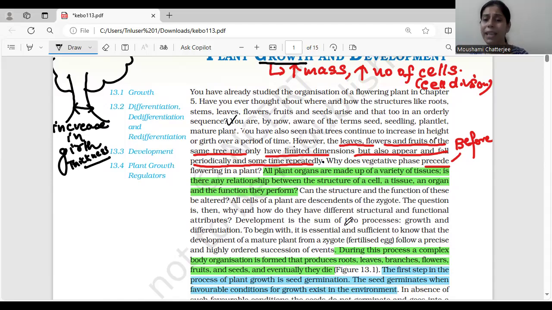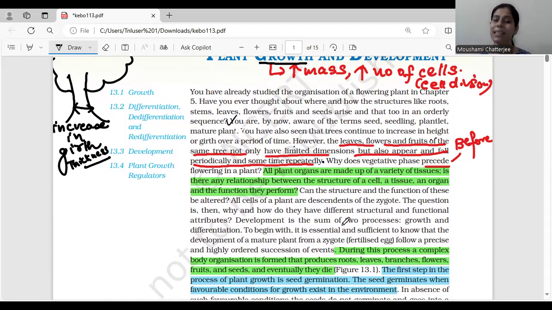However, if we look at leaves, flowers and fruits of the same tree, they not only have a limited dimension, but also appear to follow a periodic and sometimes repeated pattern. So many times they are going to fall off as well after a certain period of time, but there are certain parts which will not. So this is what we need to understand, why such phenomena is happening.